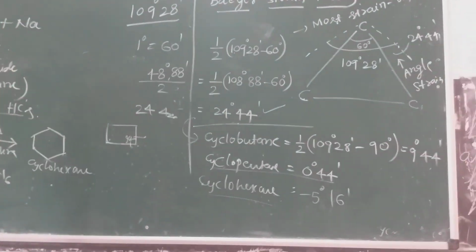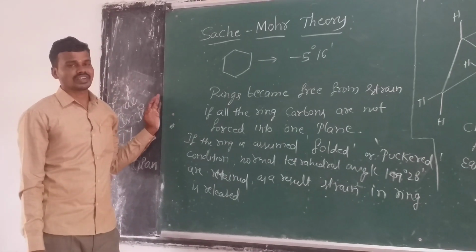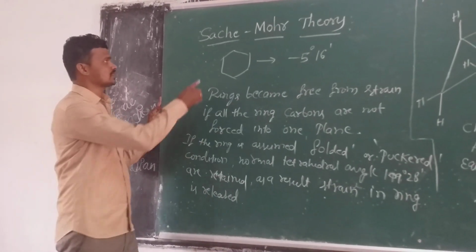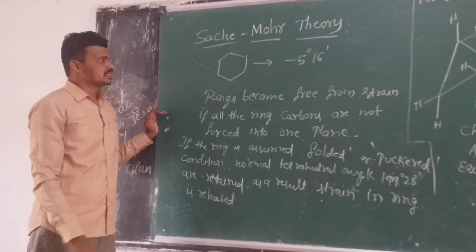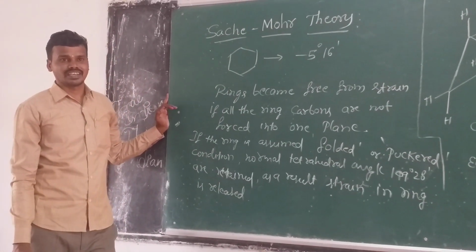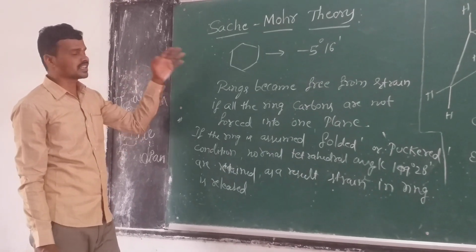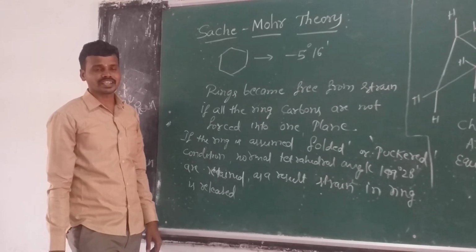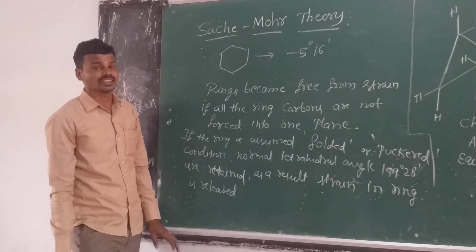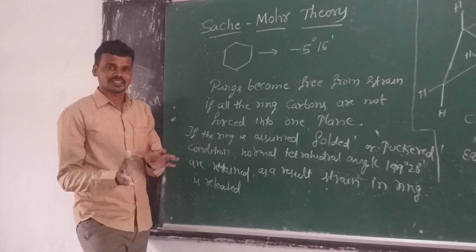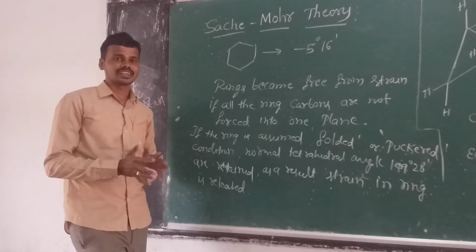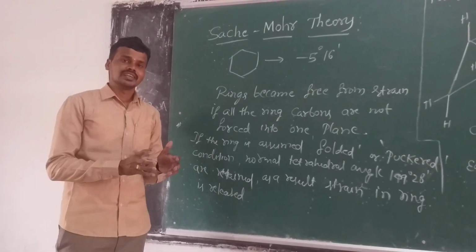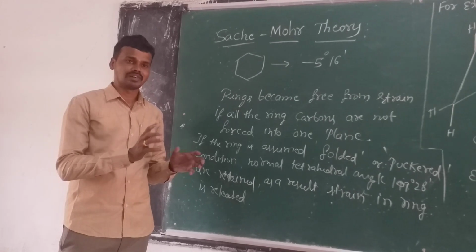Okay. In the continuation of the class, we shall discuss another theory. After the Bayer strain theory comes the Sachse-Mohr theory. In this Sachse-Mohr theory, Sachse is a scientist and Mohr is also a scientist. In the Bayer strain theory, the strain in the molecule is obtained relative to the standard tetrahedral bond angle, which is 109 degrees 28 minutes. So any deviation from that bond angle makes the molecule strained.